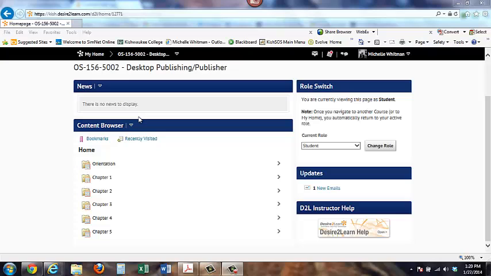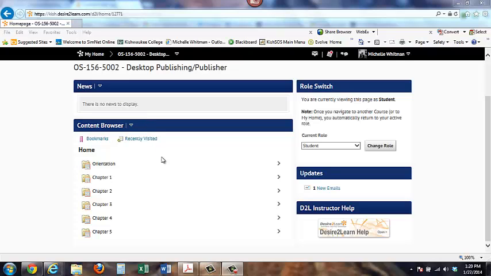Like Excel, I have an OS and a CIS. So if I had to check email in each section, I'd be checking it in so many different places. And I'll get back to you so much faster if you email me at michelle.whitman.